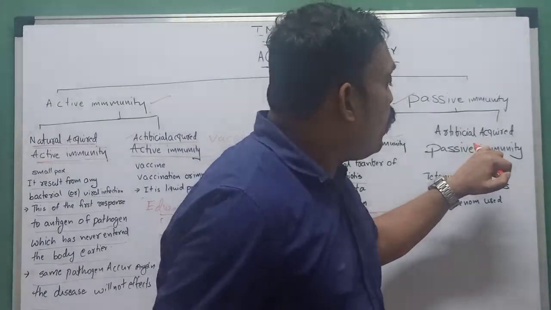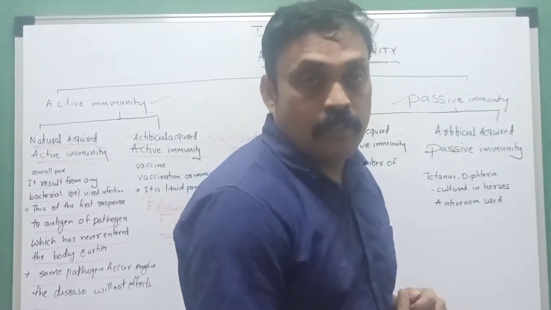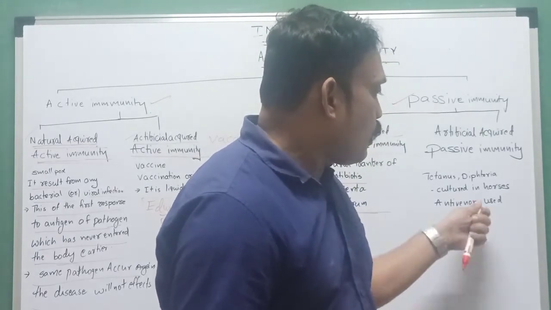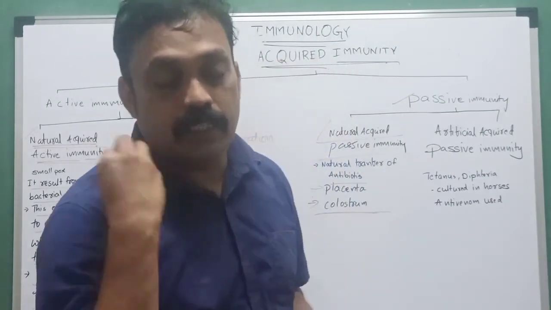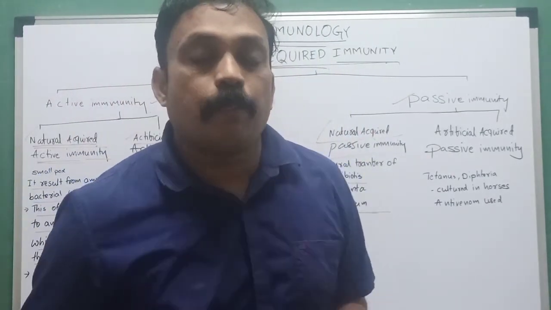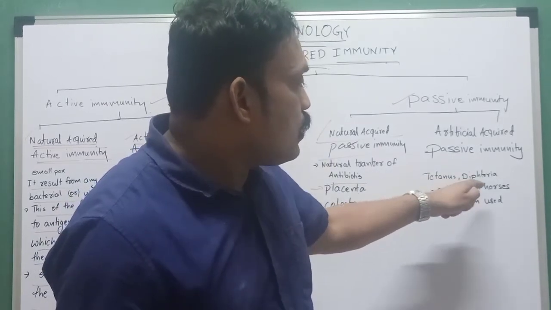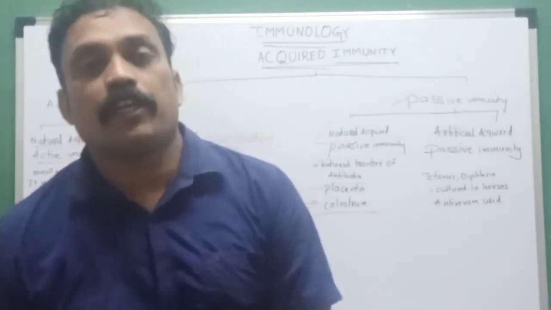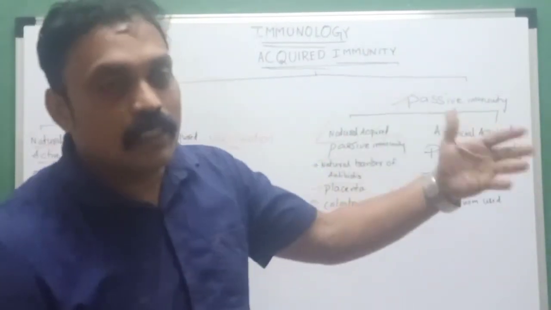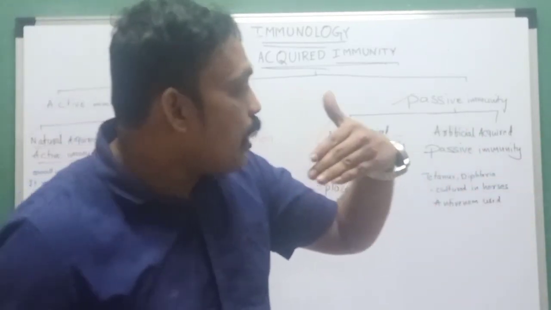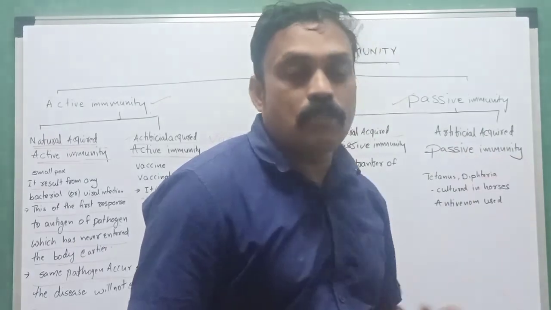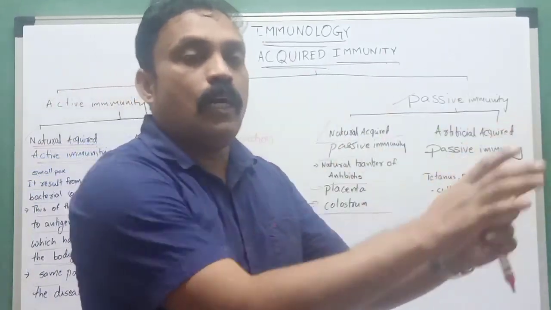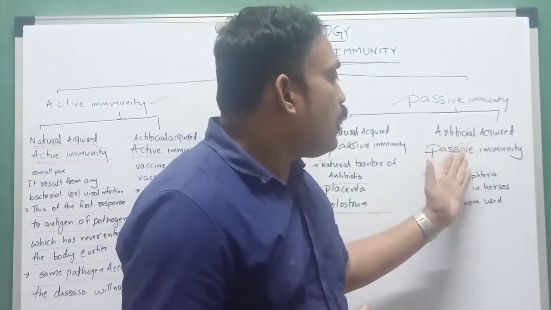After that, artificial acquired passive immunity. How does it develop immunity power artificially? For example, the horse I gave as an example. In the horse, scientists or doctors develop antibodies, especially for antivenom, diphtheria and tetanus. Those antibodies developed in the horse are transferred to infected persons. That is artificial acquired passive immunity: antibodies developed in one organism are transferred to another organism.